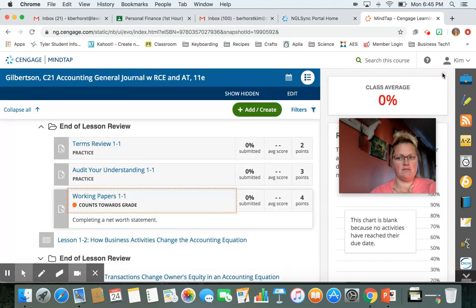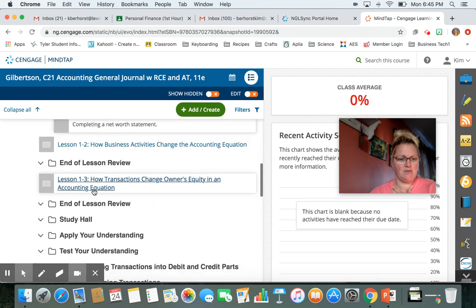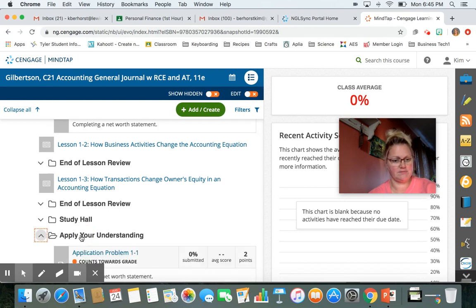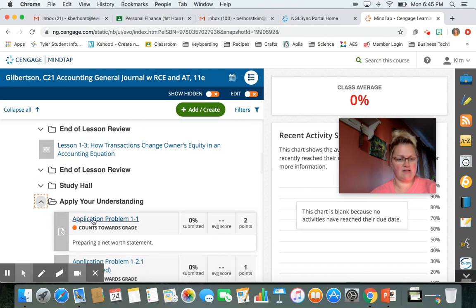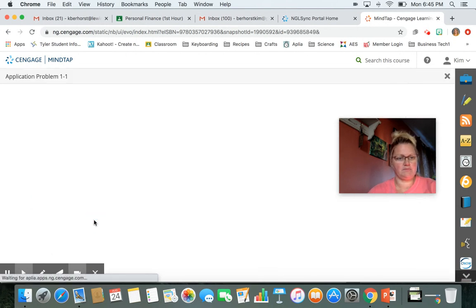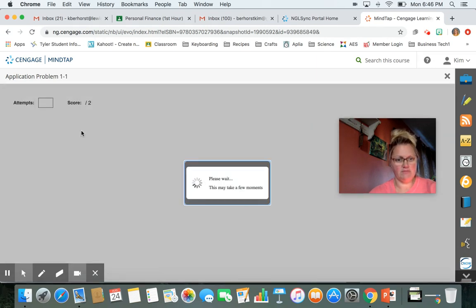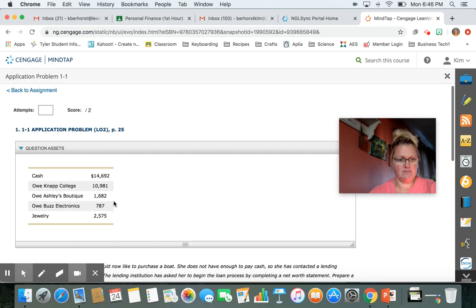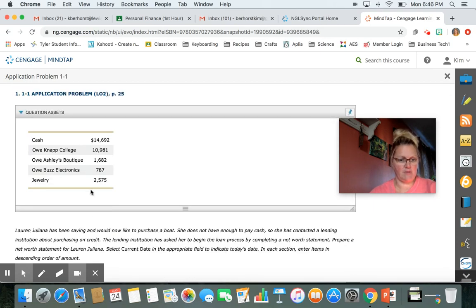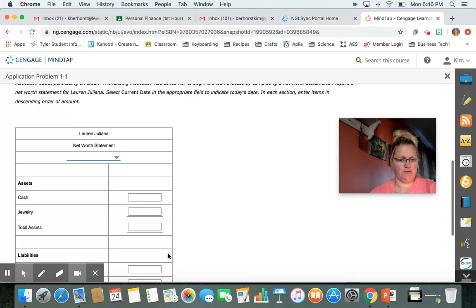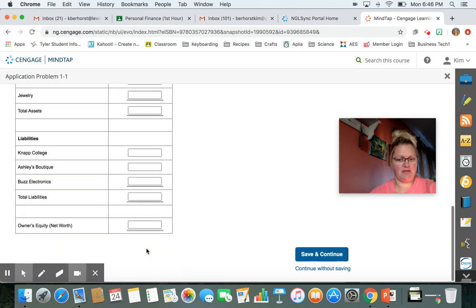That helps you. The next step, you're going to go to apply your understanding. So after you finish 1-1, work together and on your own, you're going to go to apply your understanding. And I'm going to get rid of some of this stuff. I just haven't had time yet. And you go to application problem 1-1, and you click on it. And it's essentially the same as what we just did together and what you did on your own, maybe set up a little bit differently. And you go through and you fill in your numbers and do your math. Save and continue. And then you're done and you grade the assignment.